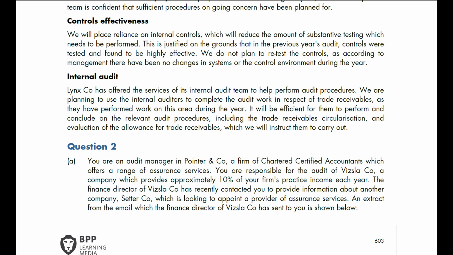Linco has offered the services of its internal audit team to help perform audit procedures. We are planning to use the internal auditors to complete the audit work in respect of trade receivables, as they have performed work on this area during the year. It will be efficient for them to perform and conclude on the relevant audit procedures, including the trade receivables circularization and evaluation of allowance for trade receivables, which we will instruct them to carry out.